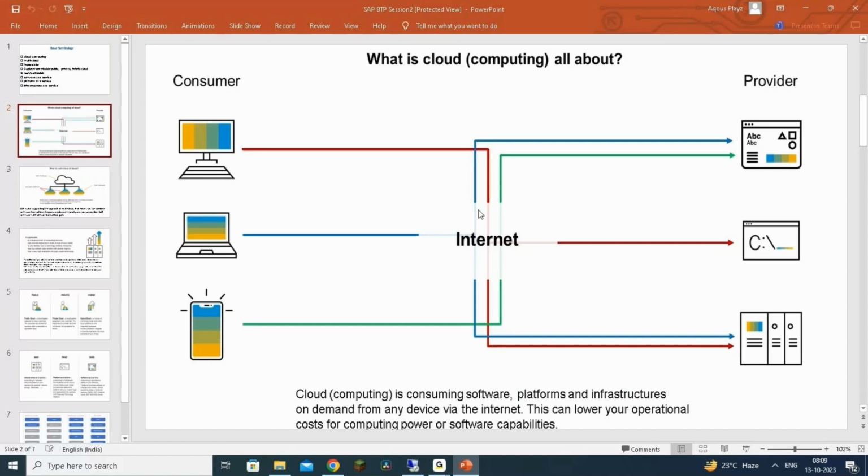That's it. The advantage you'll have is that cloud computing can lower your cost. How will it lower your cost? Because it allows you to use only the resources you need, on demand.